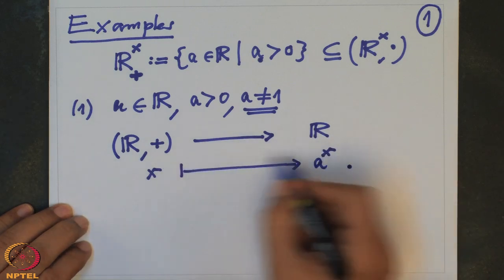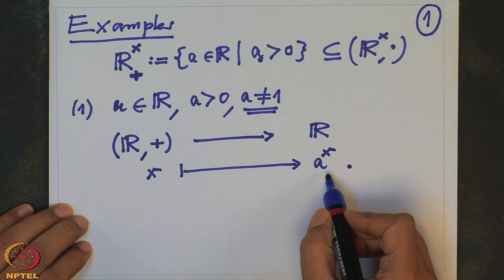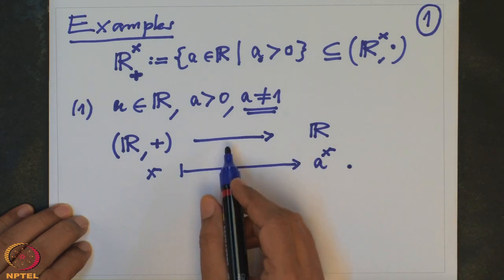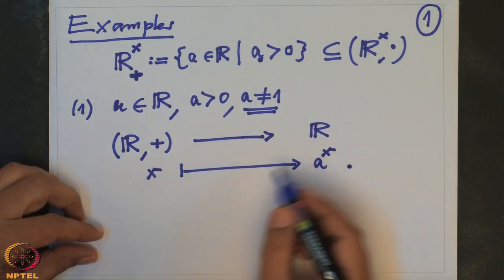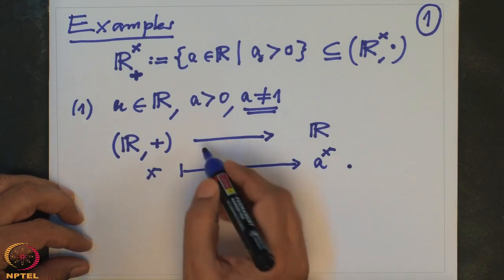What kind of a map is this? When you add the numbers and you take the exponential, the exponential laws will tell you this map is actually a group homomorphism.